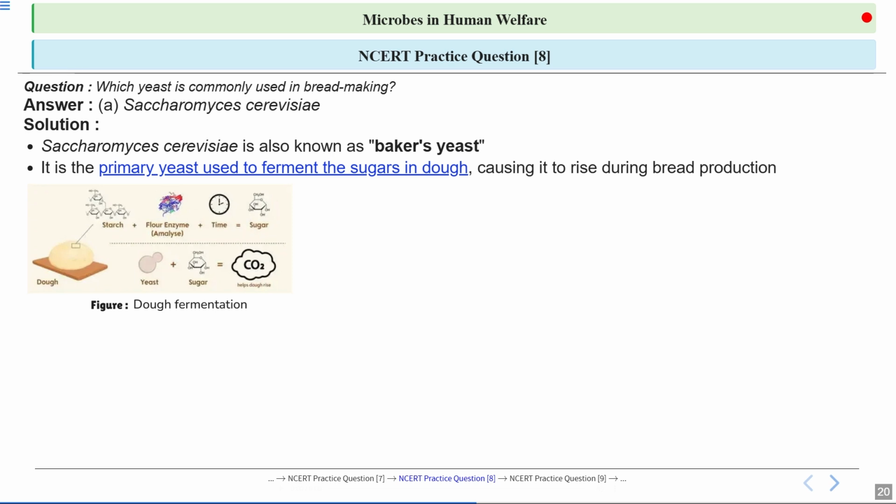So yeast basically carries out alcoholic fermentation. You can see in this image that this dough consists of starch. Now some of the yeast can produce amylase as well. With the help of amylase, they can break this starch into simple sugar like glucose, and then yeast can act on this simple sugar, thus producing carbon dioxide in this process. Okay, this is clear.